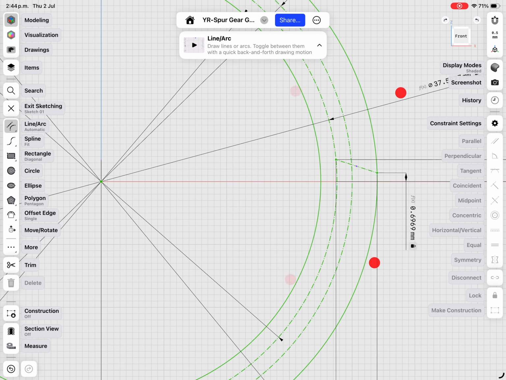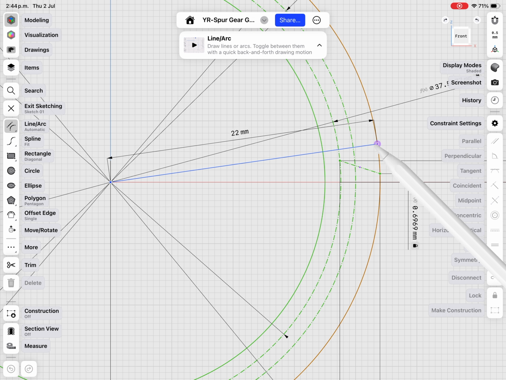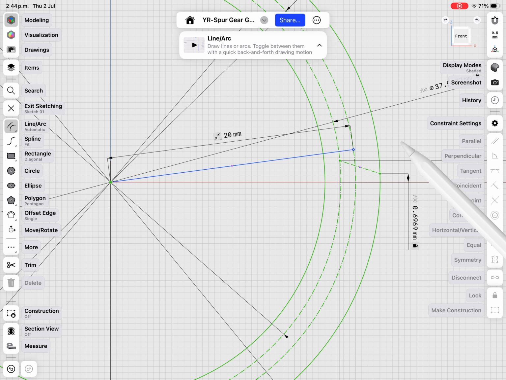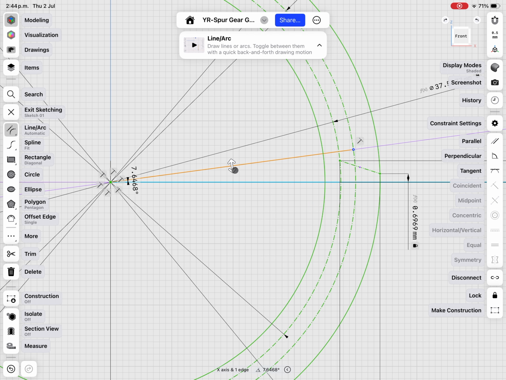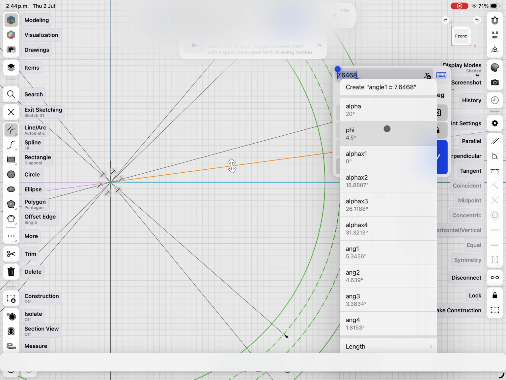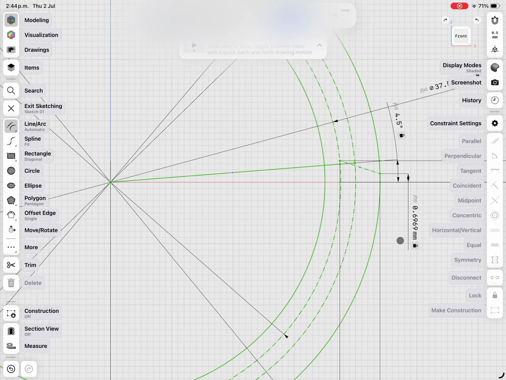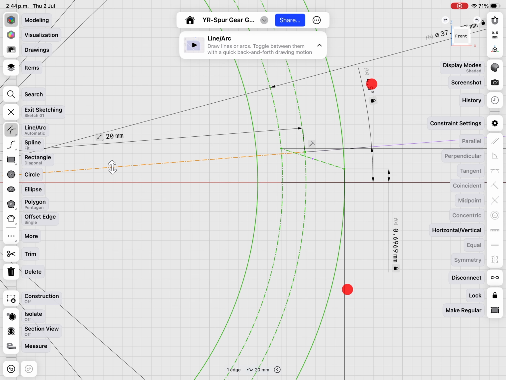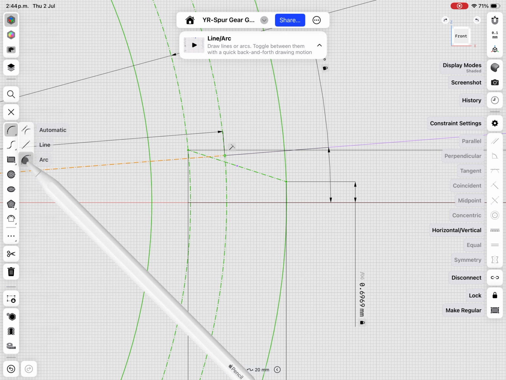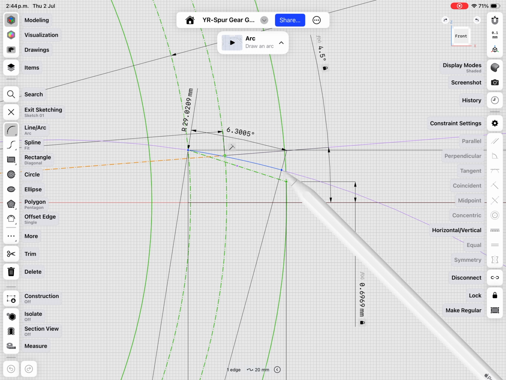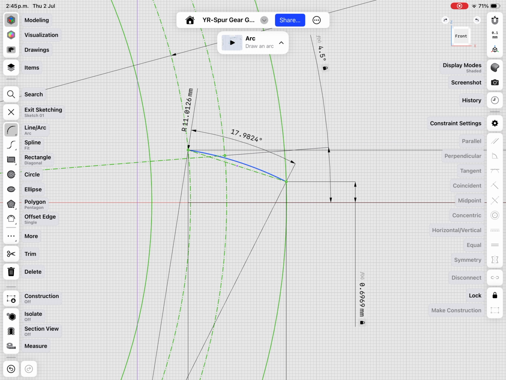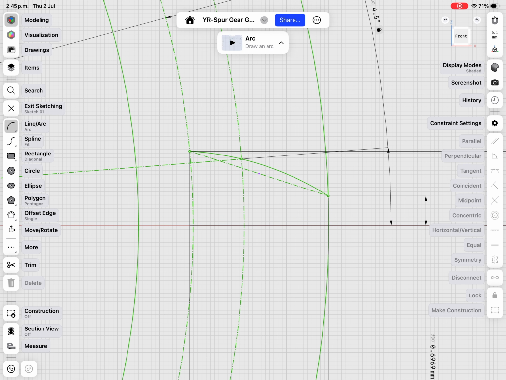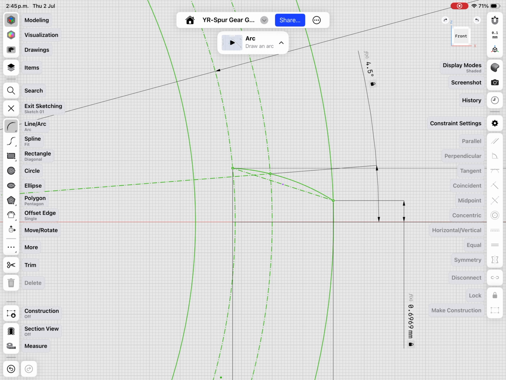Now let's go with the middle point. This trick is pretty simple. Just draw a line, finish it on the pitch circle, and add an angle phi, which is 4.5. And that point is exactly the contact point. Great. Let's create an arc. First point 1, point 4. Okay. And now we will make coincident with the contact point. And now we have approximated the involute with these 3 points.